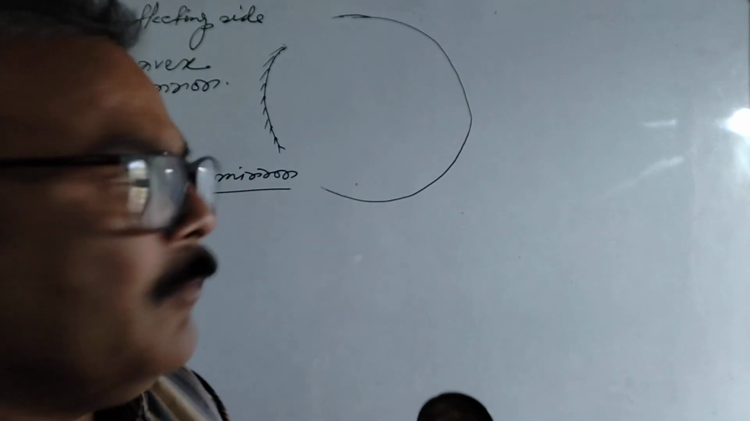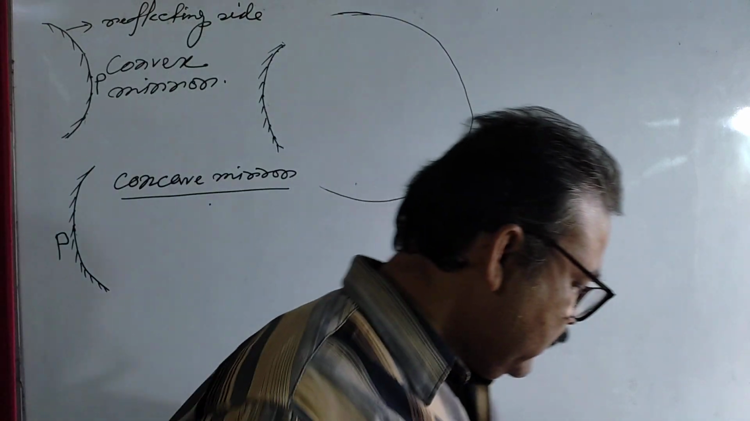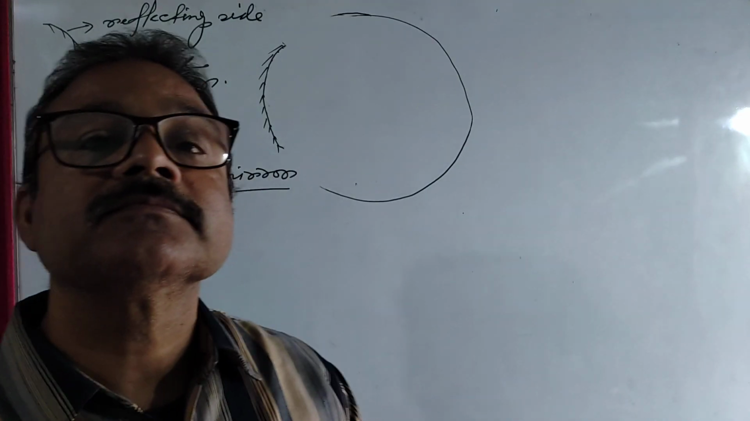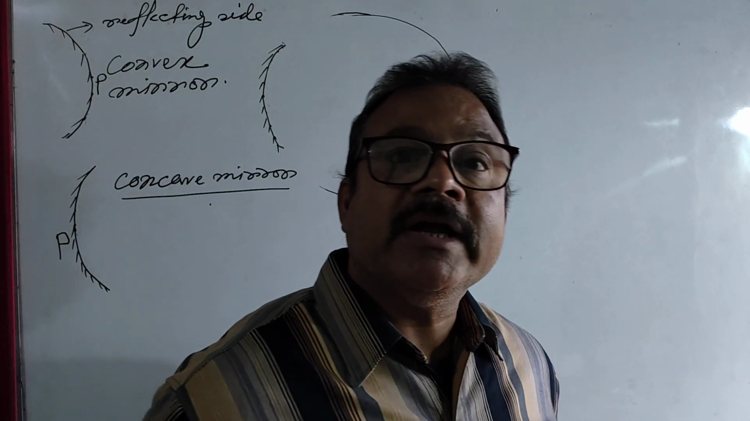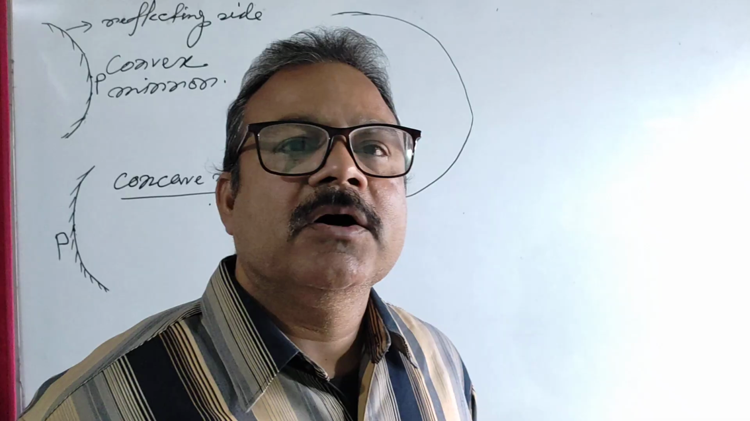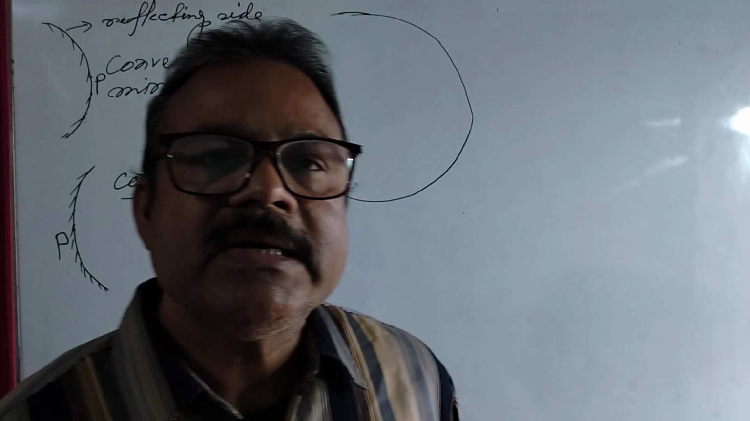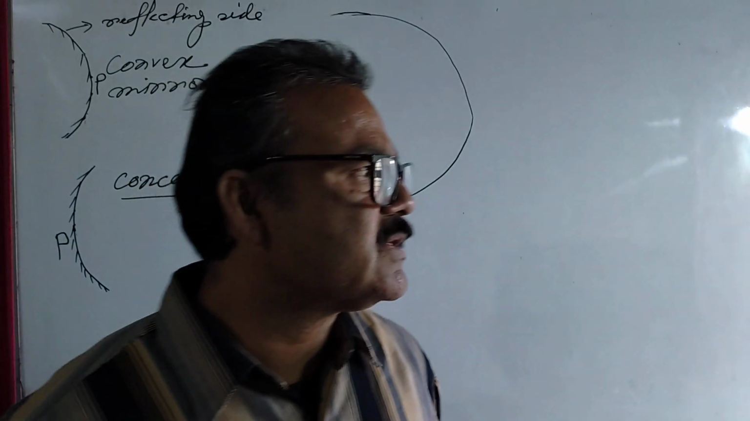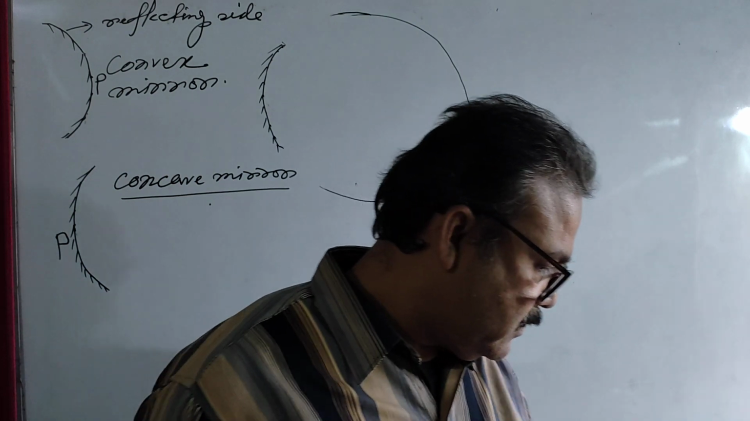Okay? Then how can we define a spherical mirror? The spherical mirror can be considered as a part of a sphere of which one surface is made reflecting surface and another surface is coated with non-transparent material.